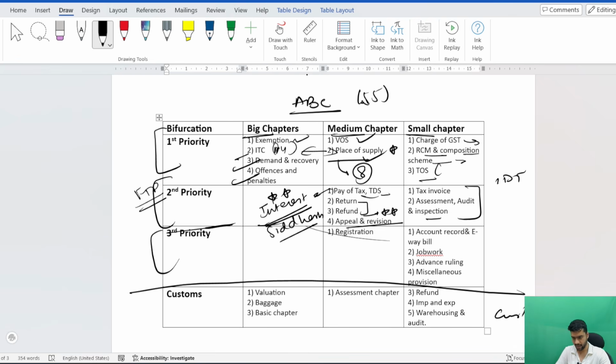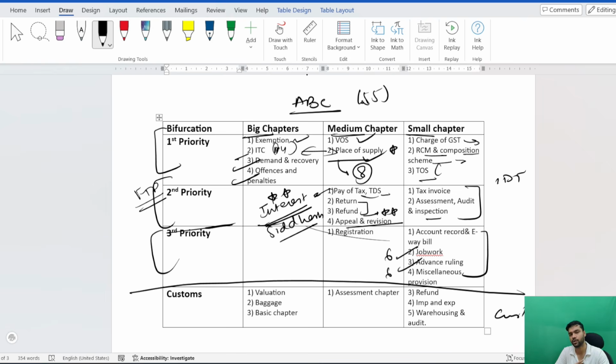Now coming to the third priority. See, these are third priorities. I am not saying that you have to skip this. Third priority means very less chance of coming. Third priority means that if the paper is on the tougher side, you will get questions from these concepts only. In my exam, a job work question was asked for 6 marks, and advanced ruling was asked for 6 marks. So these chapters which students tend to skip are the concepts which are tested in a tough exam.